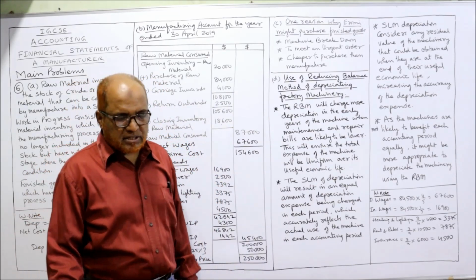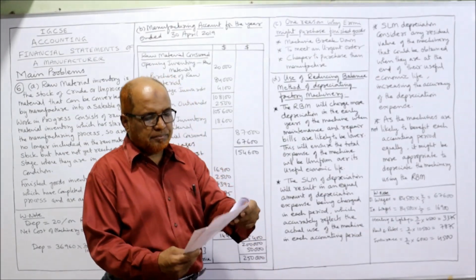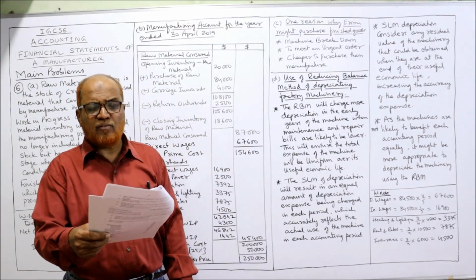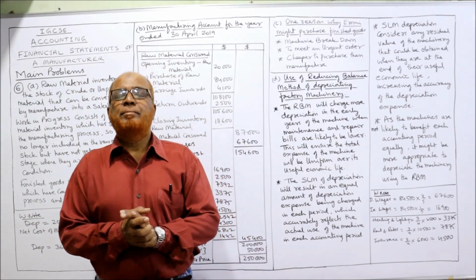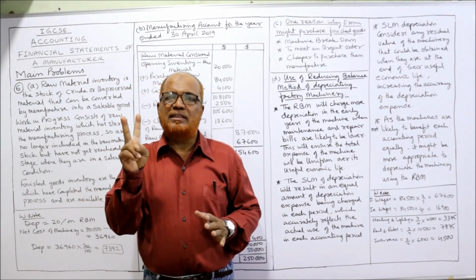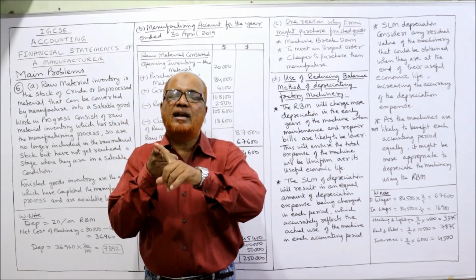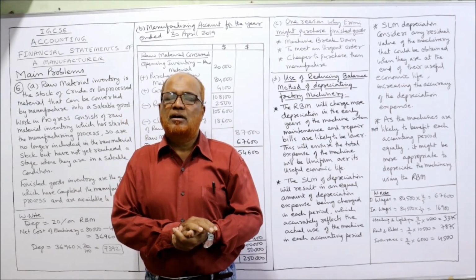That's it. C bit completed. Last, D bit. Evaluate the use of reducing balance method of depreciating the factory machinery. Actually, for depreciation we have 2 methods, straight line method and reducing balance method.